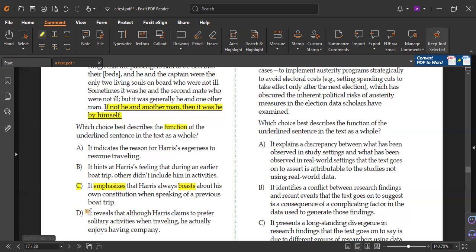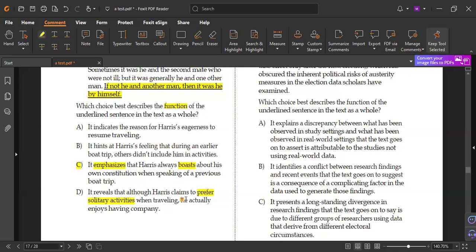Let's prove why this is wrong. Because the ideas in the underline do not explain any idea that he prefers solitary activities. Solitary means activities to do by yourself only, because solely means alone. But he didn't explain that he loves to do the activity by himself only, without help from anyone. Didn't mention that. Plus, he didn't mention this idea again. So the two halves of the answer are wrong.